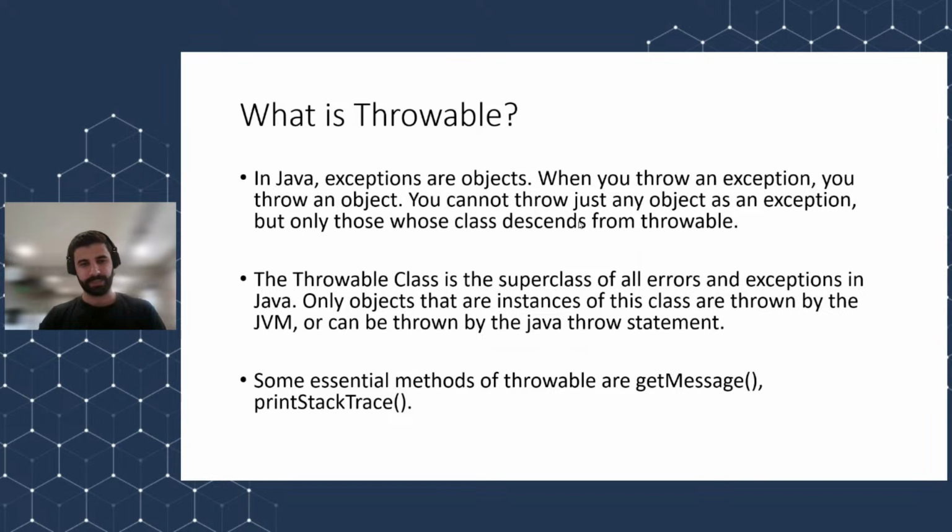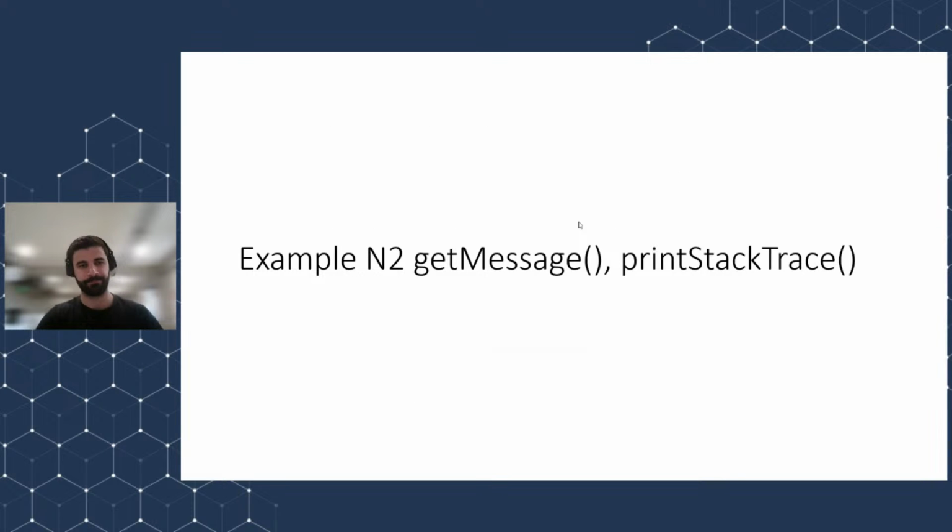And since throwable is an object, it is a class, right? A class may have methods or may not have methods. In this case, throwable has a lot of methods which are very useful. I will talk about the most common ones, which are getMessage and printStackTrace. Actually, there are lots of them, and I will talk about suppress and getSuppressed, etc. in the next slides. Let's just be focused on these two.